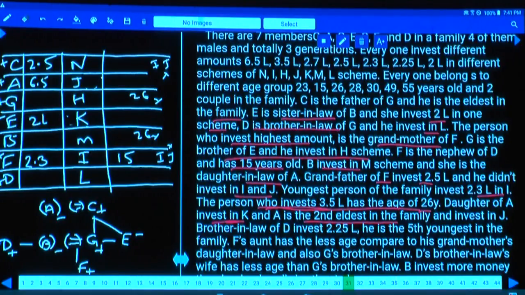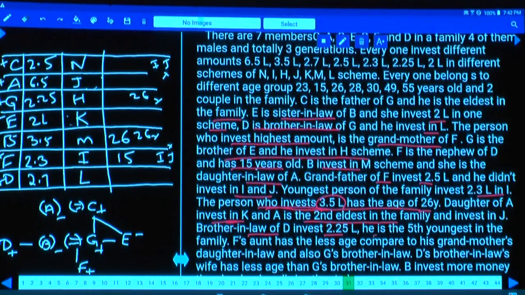Brother-in-law of D invested 2.25. D's brother-in-law, that is G, invested 2.25. As G invested 2.25, earlier 3.5 lakh is the 26-year-old, so this person must be B, 26 years old. And 2.5, 6.5, 2.25, 2 lakh, 3.5, 2.3 were done. What is left out in this one? 2.7. Now this must be 2.7 lakh.